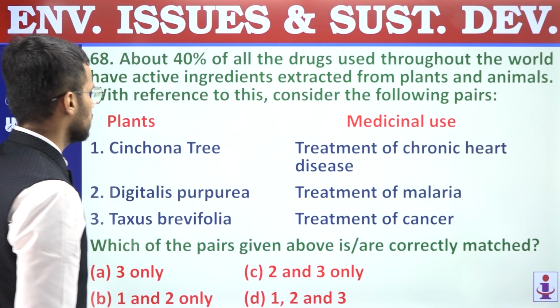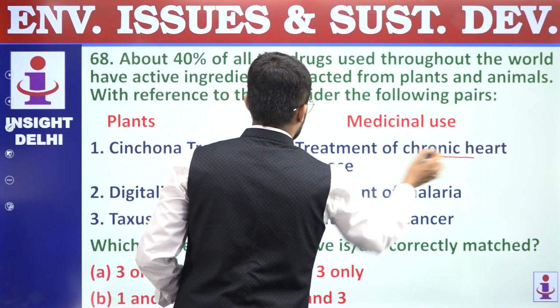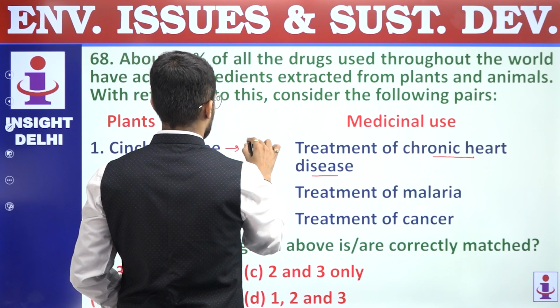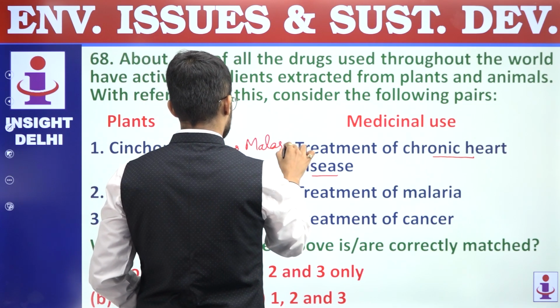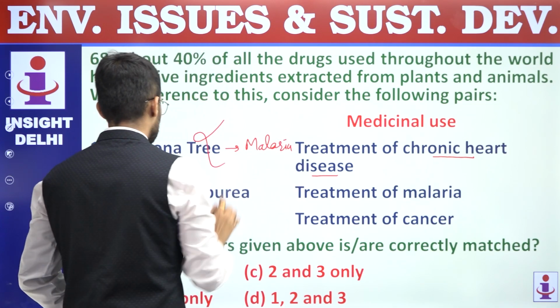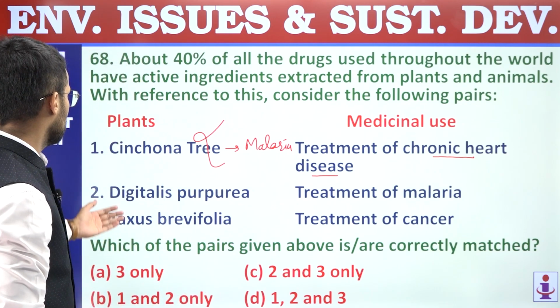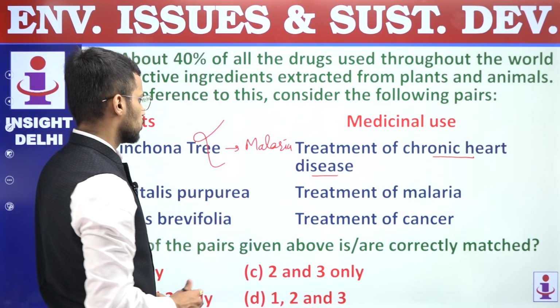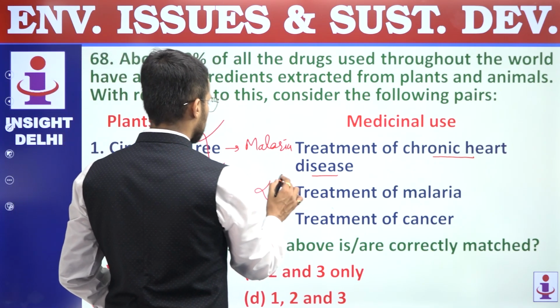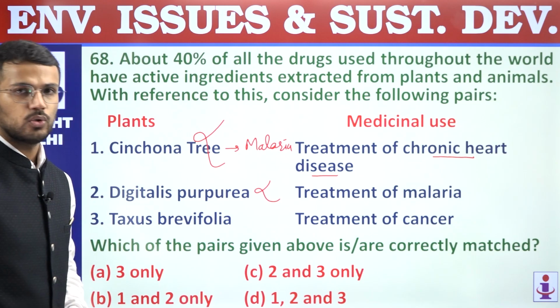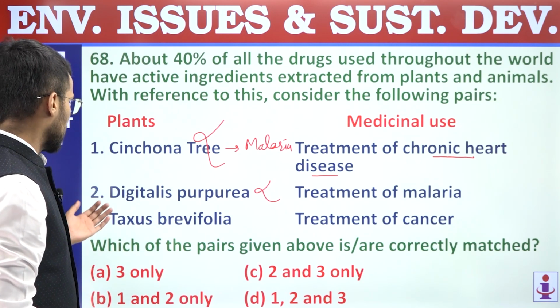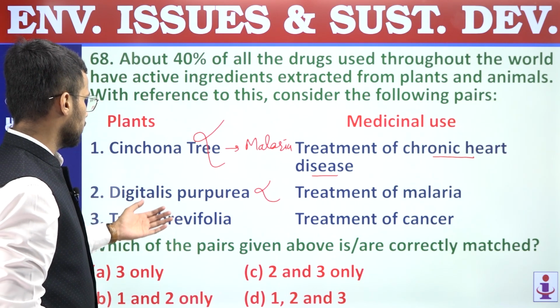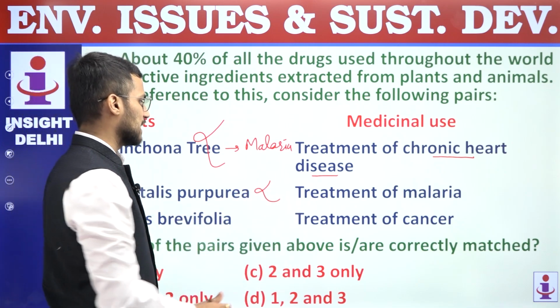So cinchona tree is not used for heart related problems, it is used for malaria, in the malaria drugs, and that's why first pair is incorrect. Second, digitalis purpurea. So it is used for heart related diseases, and that's why this pair is also incorrect. Third, Taxus brevifolia, it is used for the cancer treatment.